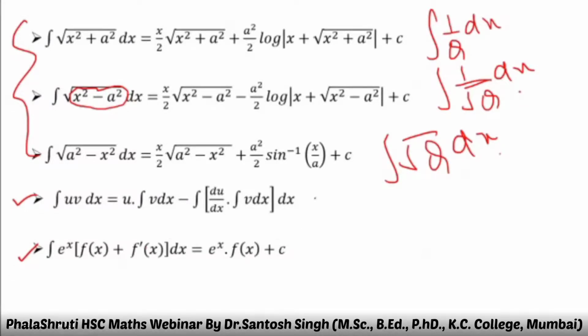And this is a very, very important theorem.